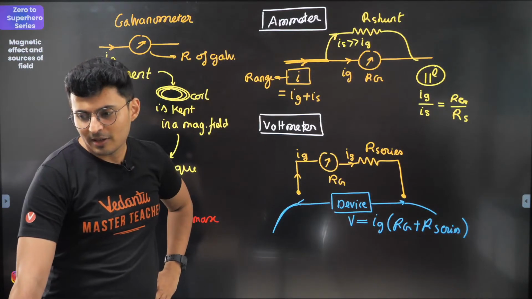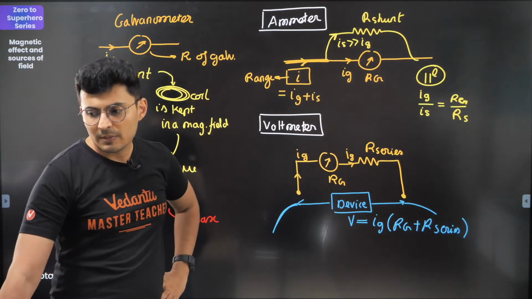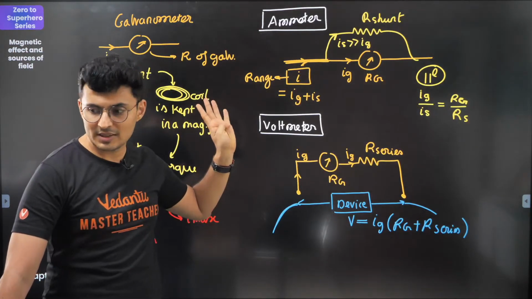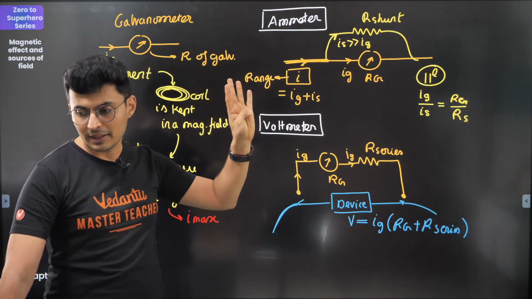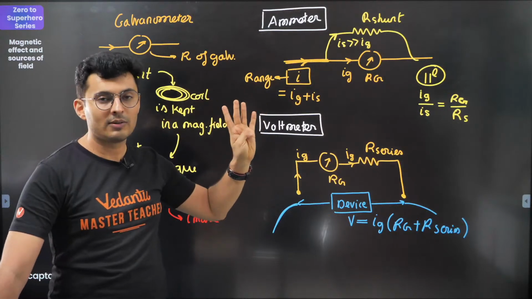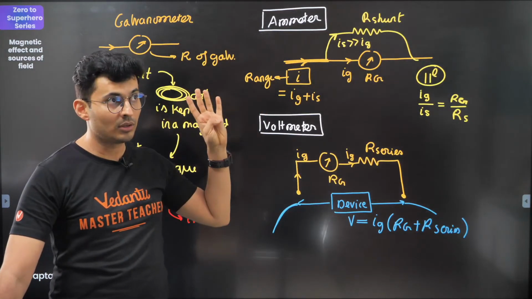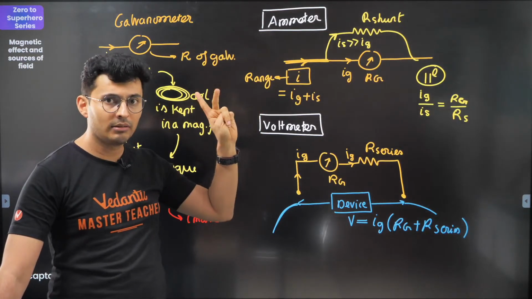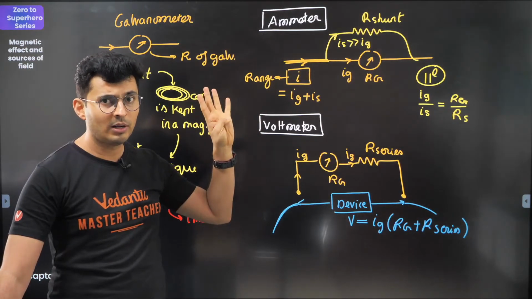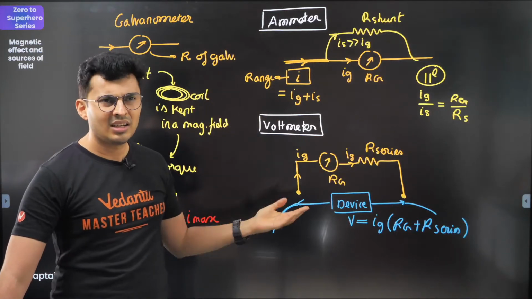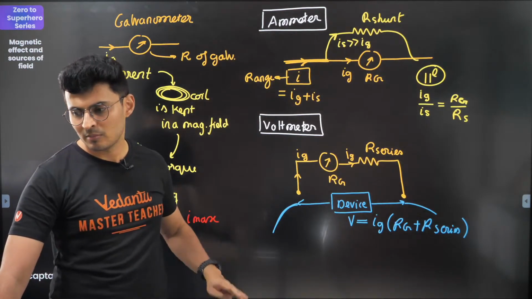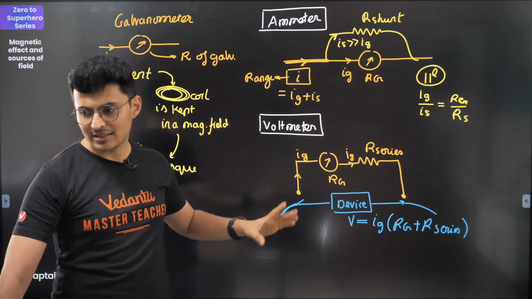What's the ideal resistance of an ammeter? Liker, H.C. Verma, Irodov, previous year questions, and Tattva material. 4 books, that's it. Enough to get all India rank 1. I'm telling you all India rank 1. I'm not even saying all India rank 100, 1000, 2000. No. All India rank 1 you want? Tattva, H.C. Verma, Irodov, previous year questions. And notes and all those mock tests and assignments are obvious. Those are extra materials. Books wise, which you buy, that's it.